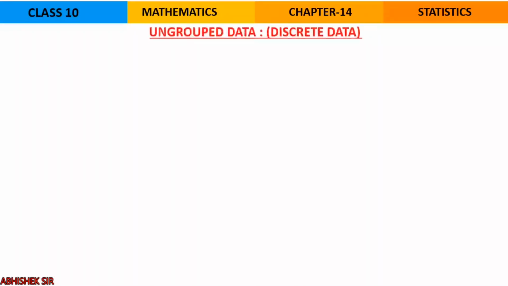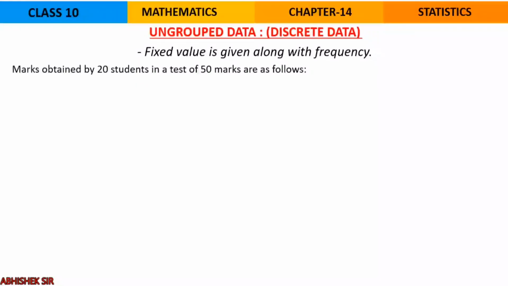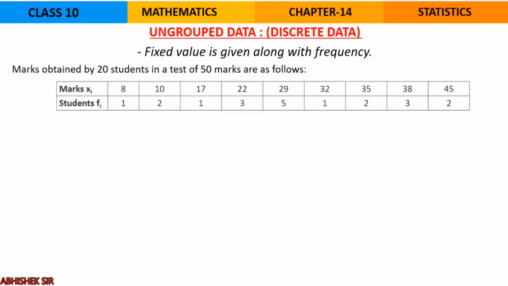Clear? So moving on, finding the mean, we will see what ungrouped data, also called discrete data, is and why we need to group the data. So let us start with ungrouped data, data in which a fixed value is given along with the frequency. Let us take an example of marks obtained by 20 students in a test of 50 marks.